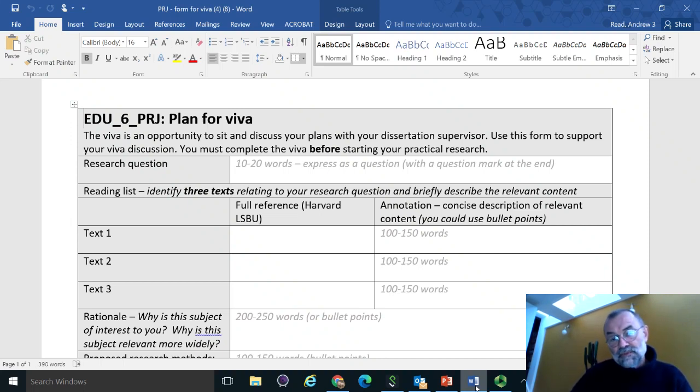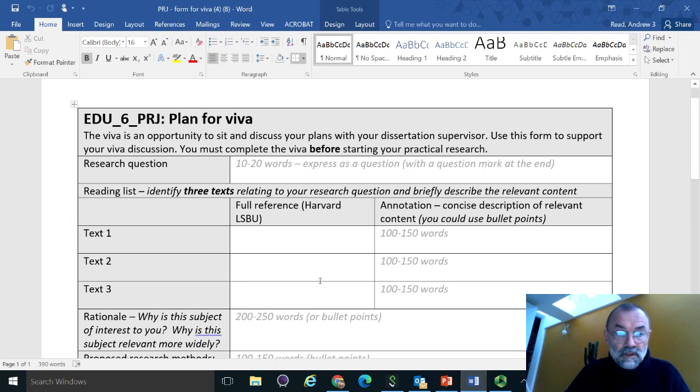And the space there, the 100 to 150 words that I've indicated there, is an approximation. These are just the words that you're going to use to prompt you in your discussion with your dissertation supervisor. So to remind you about the things that you're going to say. Bullet points is fine. You want to have something on this piece of paper or on this document that will remind you about what the important things are that you are going to say about the content of that particular journal article or that particular chapter or that particular book.